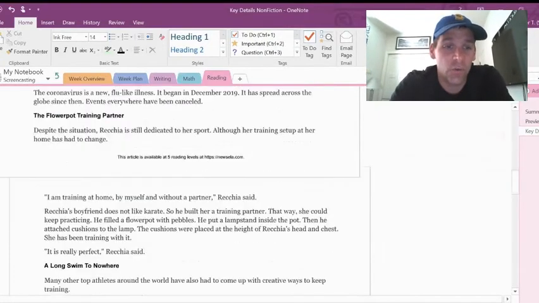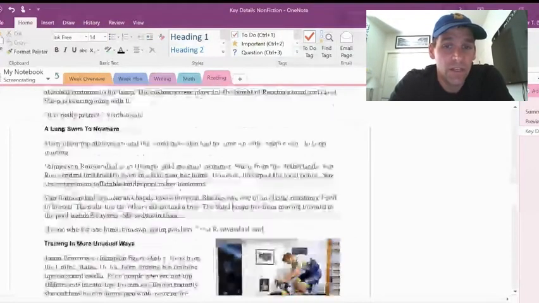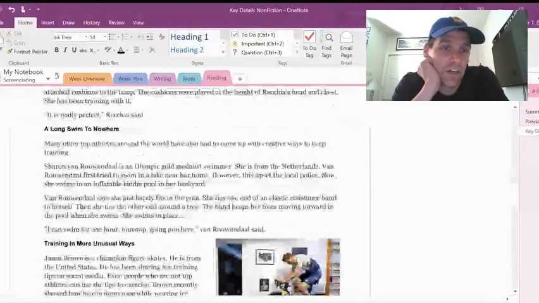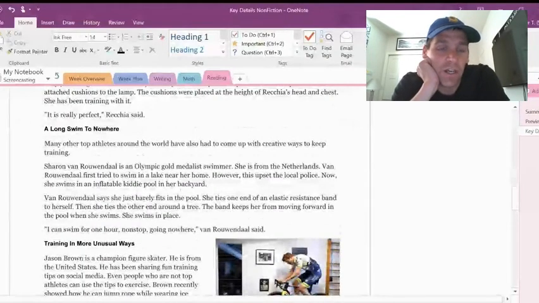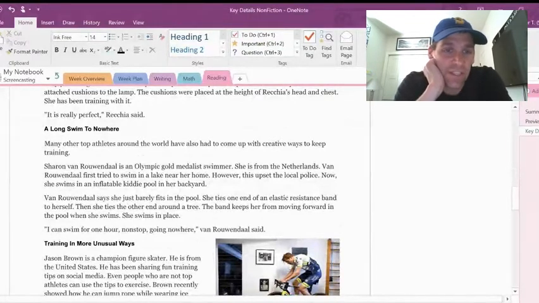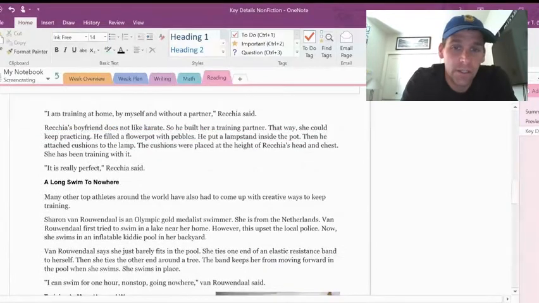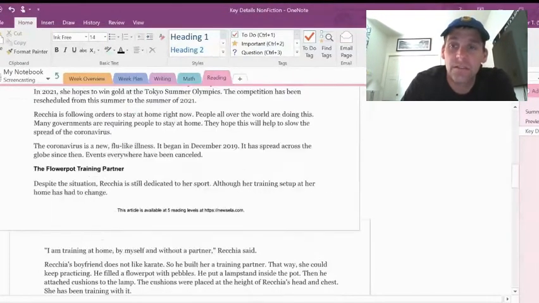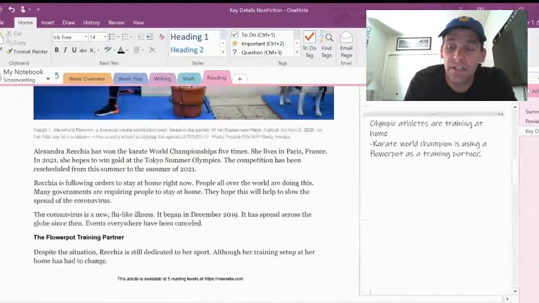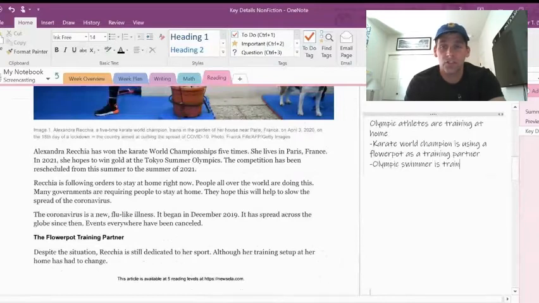I might even add another one from down below as they keep coming down. It looks like this person, Sharon van Rouwendaal, is an Olympic gold medalist swimmer. She works in her inflatable kiddie pool in her backyard. It looked like she was first using a lake, but it says that it upset the police. So here, I might put, Olympic swimmer is training using her daughter's kiddie pool.